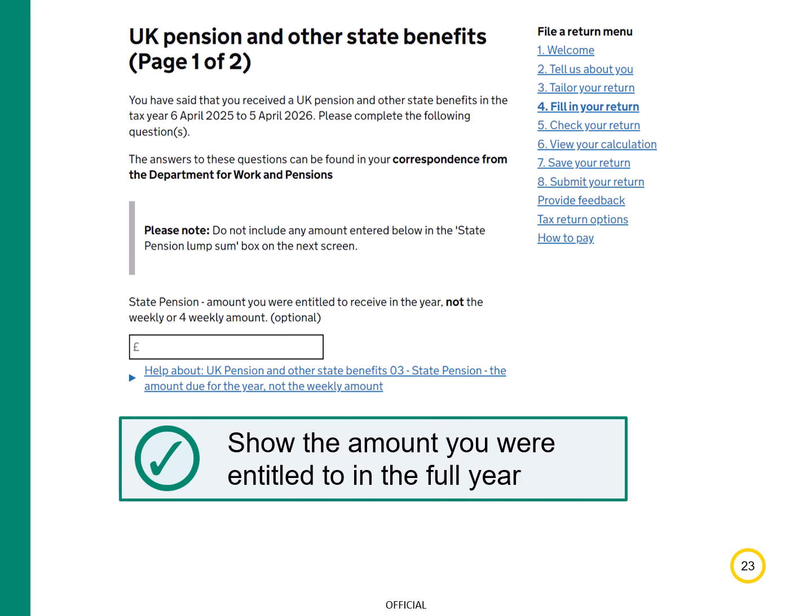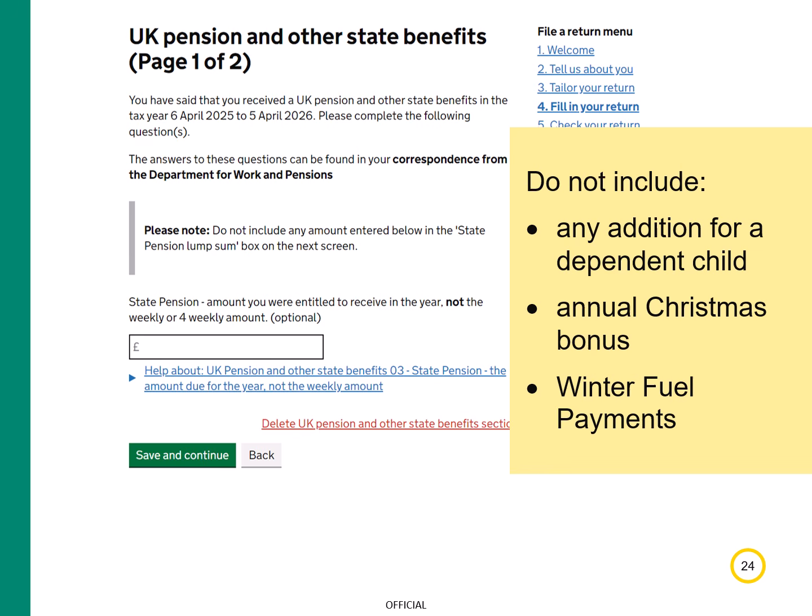There's lots of guidance in the Help About link about working out the correct amount. Because they are not taxable, do not include any addition for a dependent child, annual Christmas bonus or winter fuel payments.